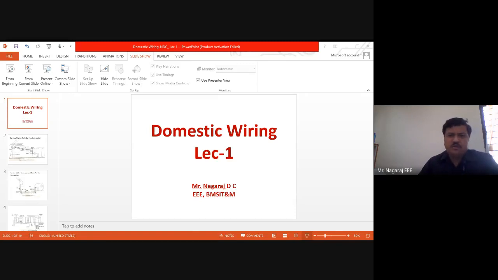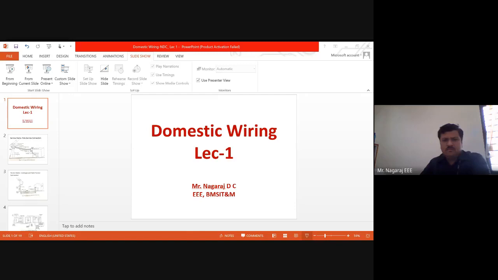Two-way control of lamp is achieved to control the lamp from two different points, especially in the staircase. So basically this kind of wiring is known as staircase wiring. A single lamp can be controlled from two different points. So this is a two-way control of lamp. For that I have to use a two-way switch. A normal switch may not give this application, so I have to use a two-way switch.